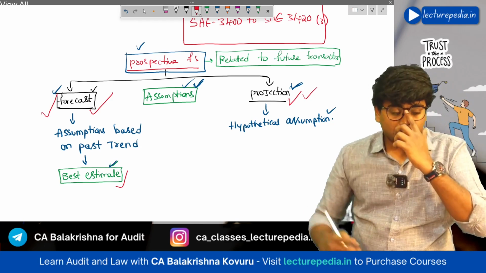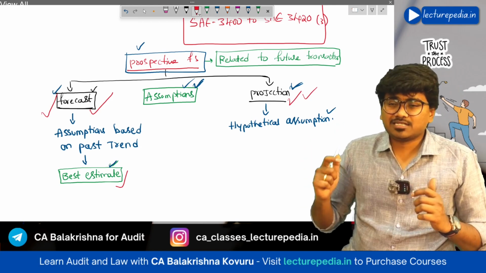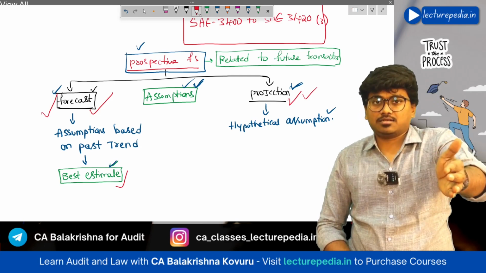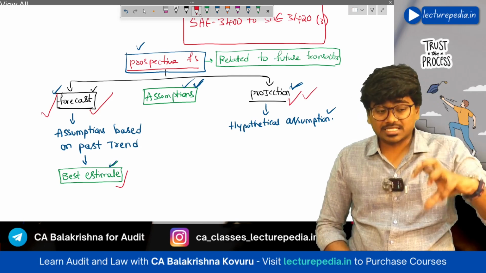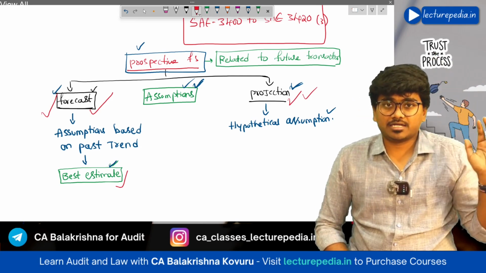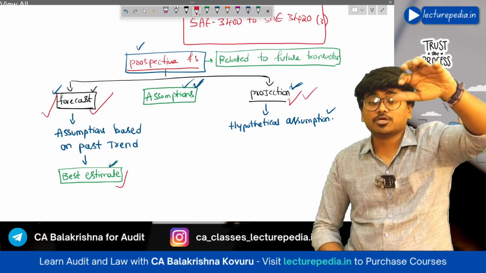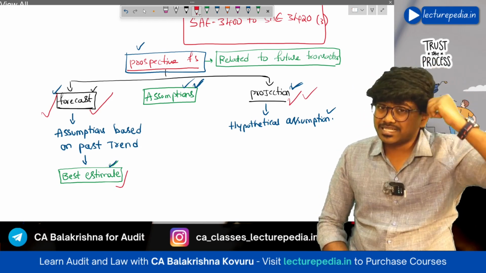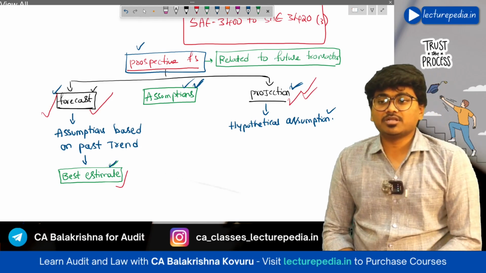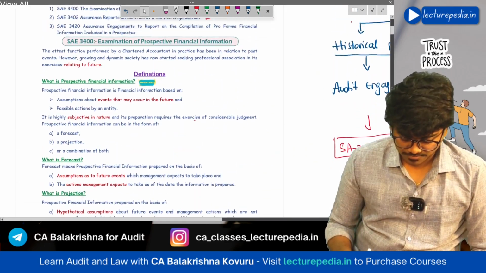Let's say you want to project how the sales will be if a new competitor comes into the market, or if there is a recession in the market. This type of hypothetical assumption is taken in case of projection. That is the difference between forecast and projection. Hope you got it.